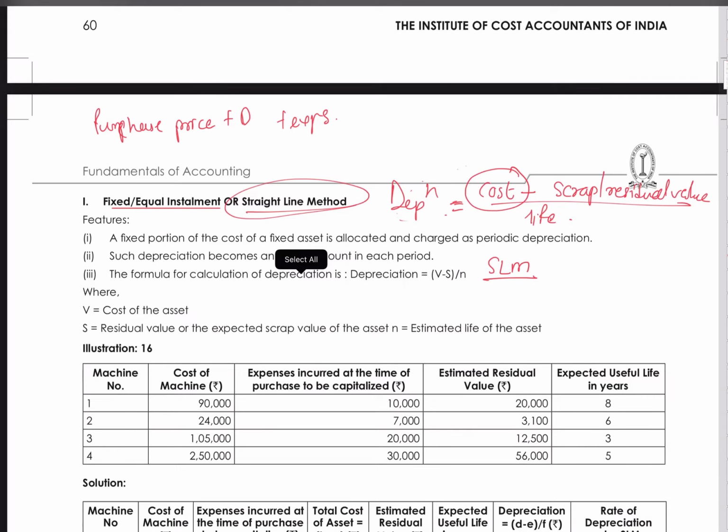So purchase price plus any taxes, duties, plus any expenses, minus any discounts, all this net of what it is called as cost of the asset. That cost of asset we will take it here.